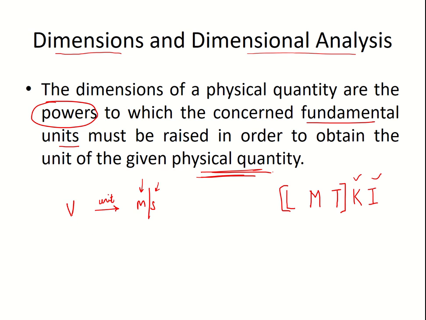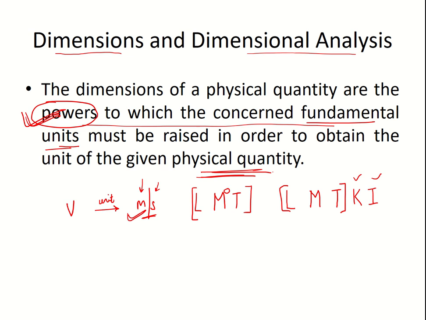Okay. So let us go ahead with the first example. Velocity is meter per second. So in this case, we'll be using these three dimensions: length, mass, and time. Now in both of this you will find there is no mass quantity, so we will raise its power to 0. This is the meaning of power to which the concerned fundamental units are raised. So this is raised to 0.